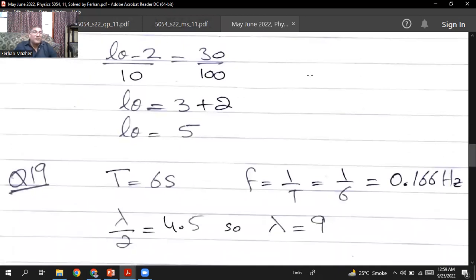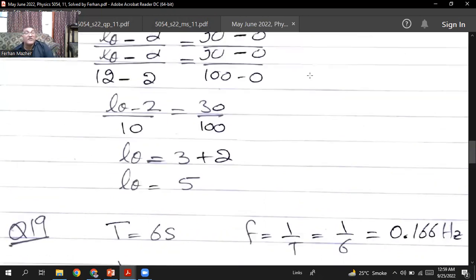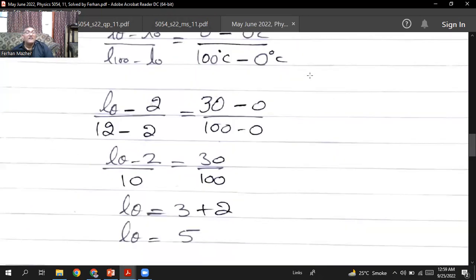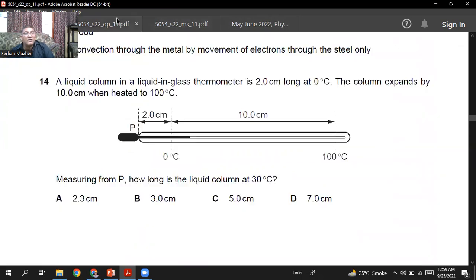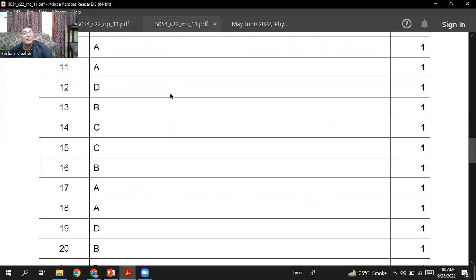So just cross multiply, you will have L theta equals 3 plus 2. So this is how you do this question. L theta will be 5 centimeter. I think C is the right option, sir. Yeah, C is the right option.